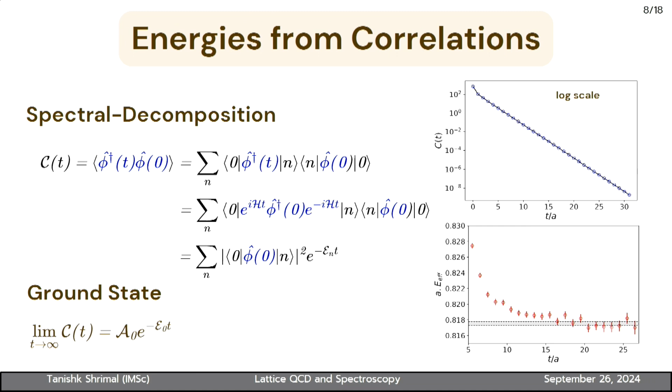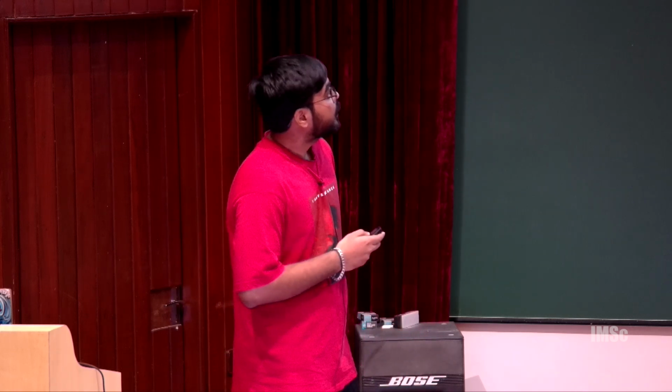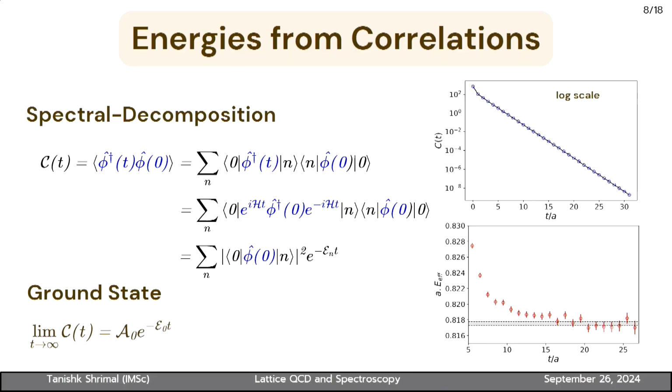Now, an important quantity that one uses to measure all these energies is the correlation function. What one does is devise some operators or interpolators with the desired quantum numbers that one wants to study, and then construct these correlators. If one does the spectral decomposition of these correlators, we get this form. You will see that the correlator gets contributions from various different states of that particular operator. So you can see that there are various excited state contributions also.